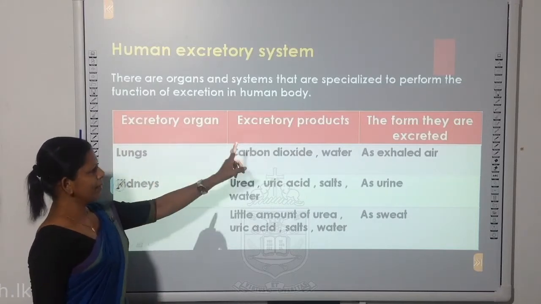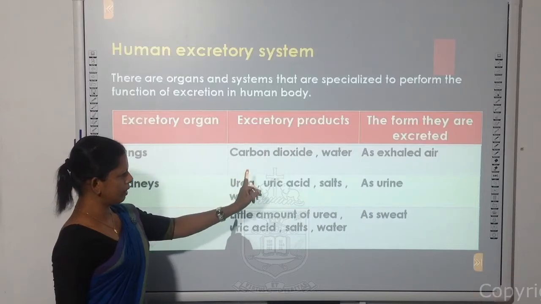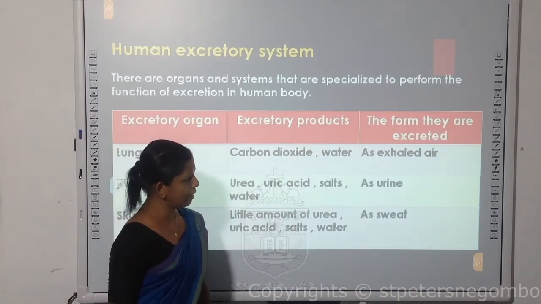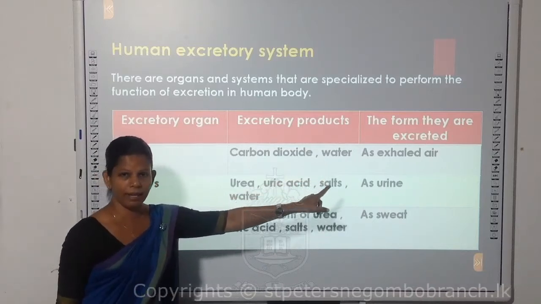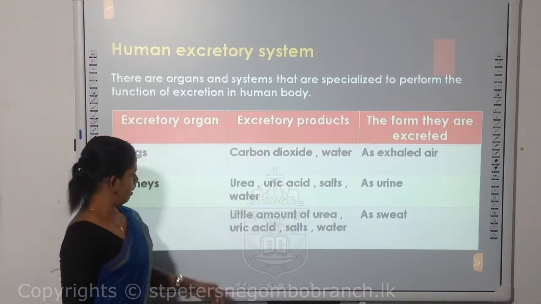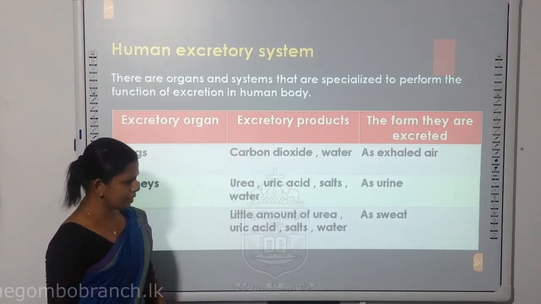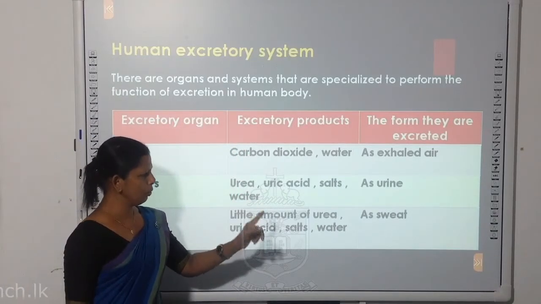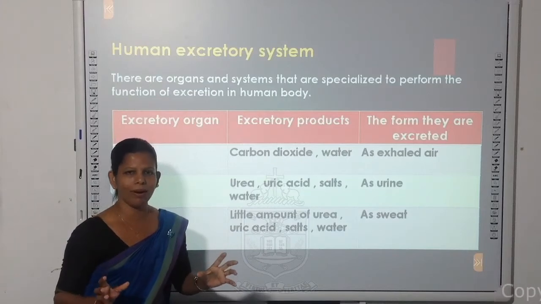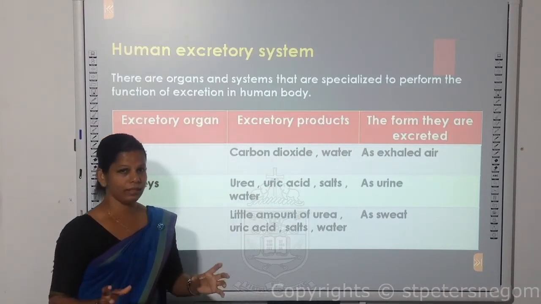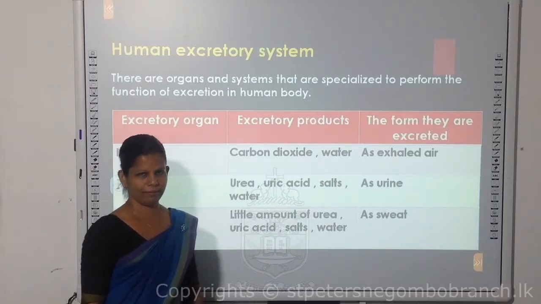Lungs: the excretory products are carbon dioxide and water, excreted as exhaled air, as we discussed earlier. Kidneys: the excretory products are urea, uric acid, salt and water, excreted as urine.